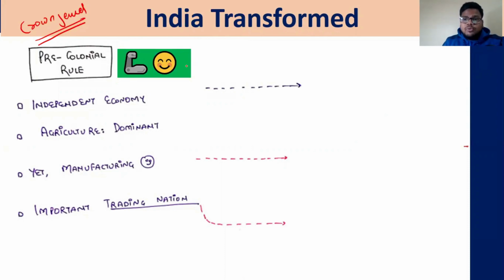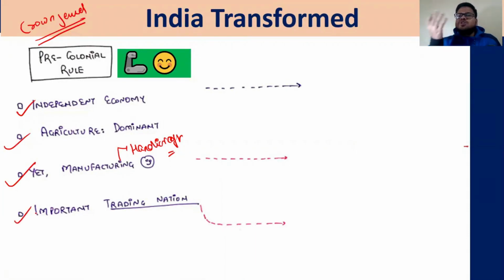So before the coming of the British, what about the Indian economy? Indian economy itself was an independent economy. Agriculture, yes, it was a dominant sector, but also, yes, we do have manufacturing in the form of handicrafts. These all things we already have. So yes, it was developed according to the needs of that time, according to the technologies which were available of that time.